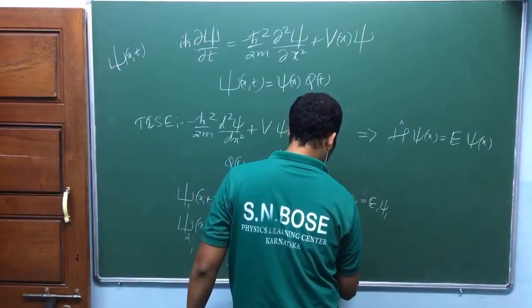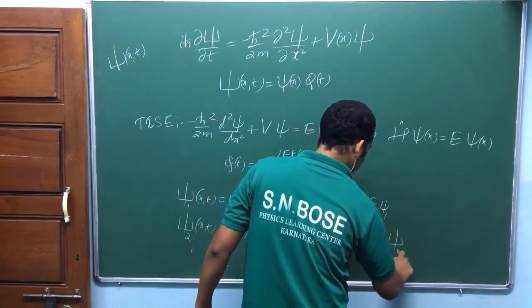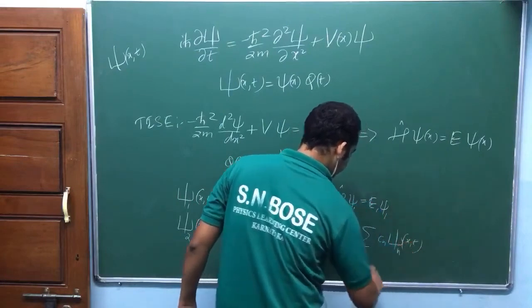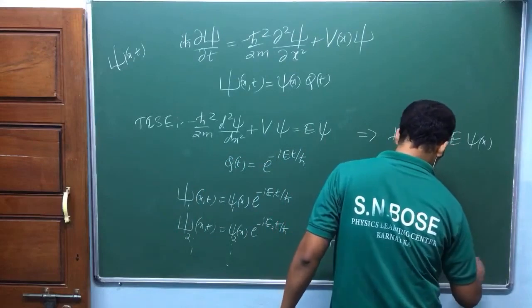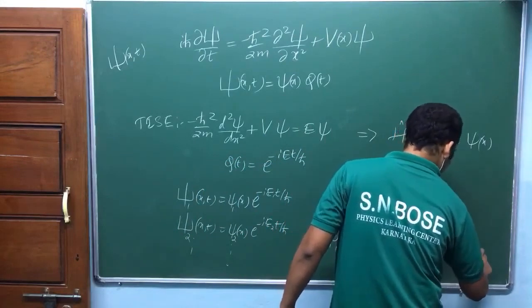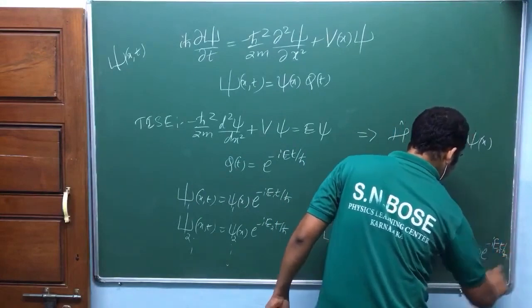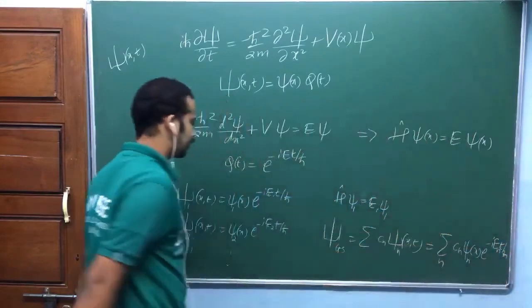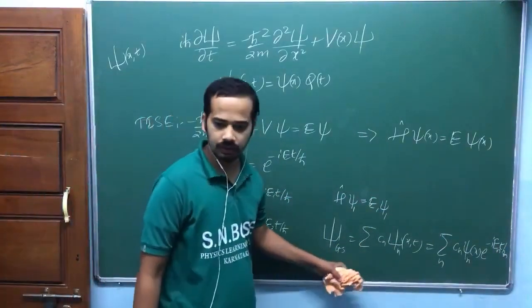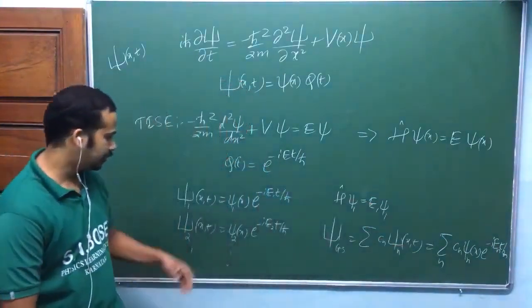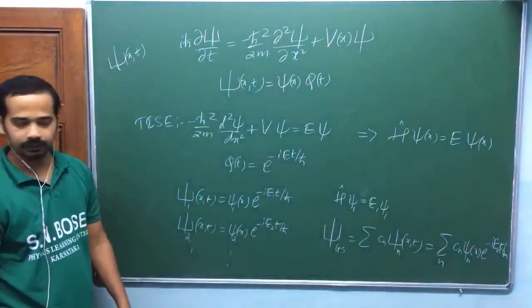That means the most general solution is written as summation over Cn into psi n of x comma t, isn't it? That is equal to summation over n of Cn into psi n of x into e power minus i En t by h bar. Just write it clearly. We call this the most general solution, or linear combination of stationary states, linear combination of energy eigenstates, whatever you call it, a different name.